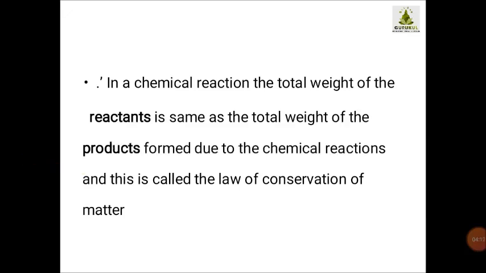Now here we are going to stop. Please students, understand and learn the definitions. Whenever in your unit test or exam the question comes, define the law of conservation of matter, for definitions you have to use the language which is given in the textbook.